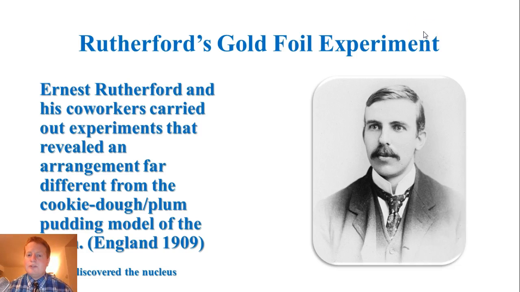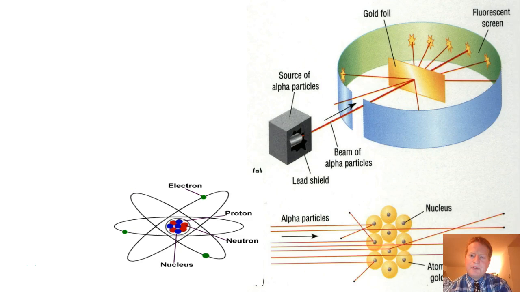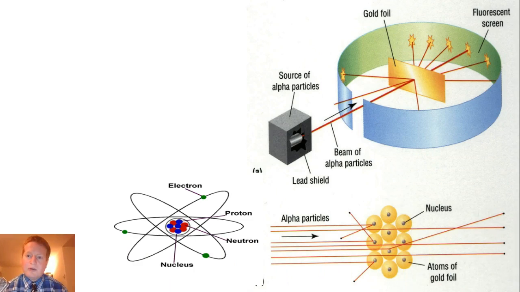Okay, so enter Rutherford. This gold foil experiment is going to be one of the most important things we talk about in the whole unit, so you want to make sure you pay attention to exactly how it works. Ernest Rutherford was doing experiments, and he found something he thought was different from the plum pudding model that Thomson proposed. These guys actually knew each other, interestingly enough, and Rutherford said, actually, I think you're wrong. I think I found something else. So how did he do that? Well, he did something called the gold foil experiment.